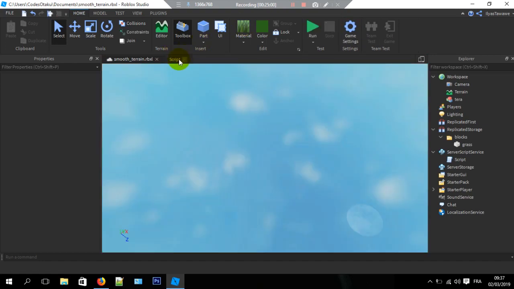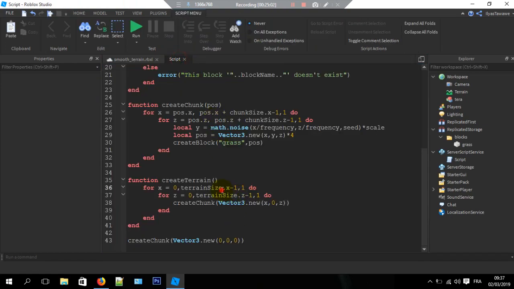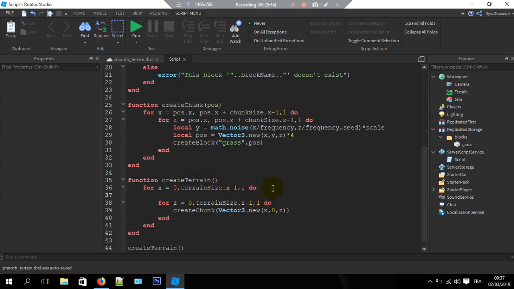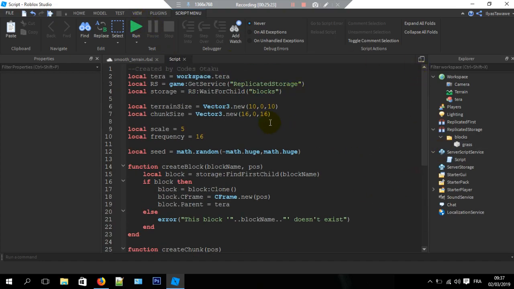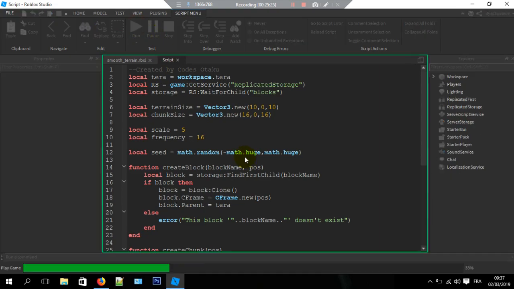And well, wait, we're not creating a terrain. We should call the create terrain thing. By the way, we should wait. Just going to wait a little here so we don't get lagged out. And how much is the terrain? It's 10 by 10 chunks.